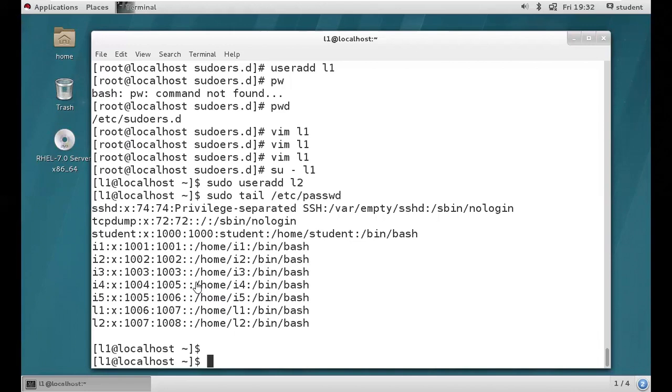Tomorrow, don't miss. I'm going to teach a very important concept: file permissions. Without knowing file permissions, you are going to face many issues in real time.